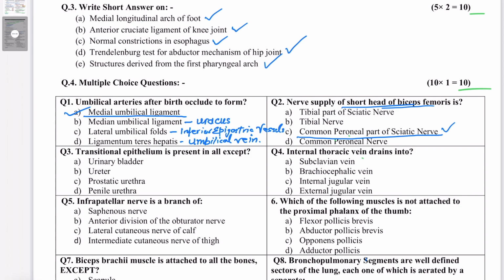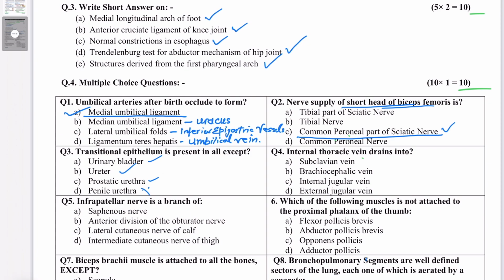The rest, all of the true hamstrings, they are all innervated by the tibial part of the sciatic nerve. Question number 3. Transitional epithelium is present in all except urinary bladder. Of course, it's present. Ureter, of course, it's there. Prostatic urethra also has this transitional epithelium.